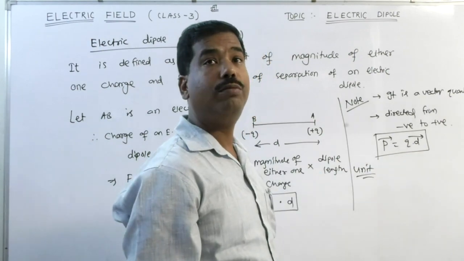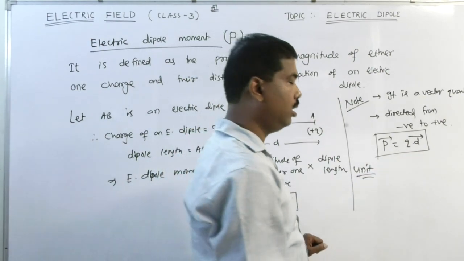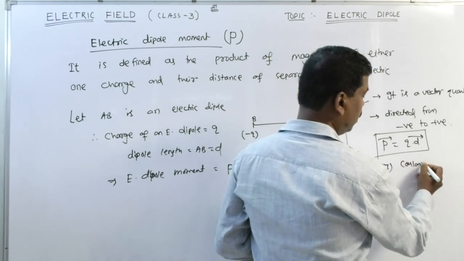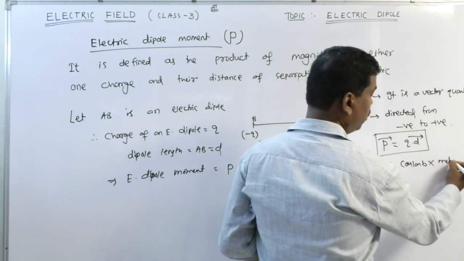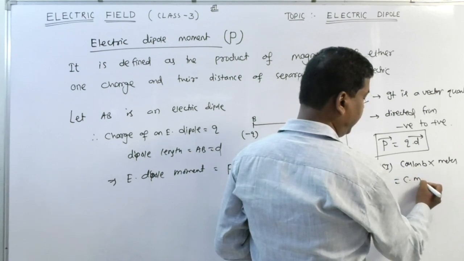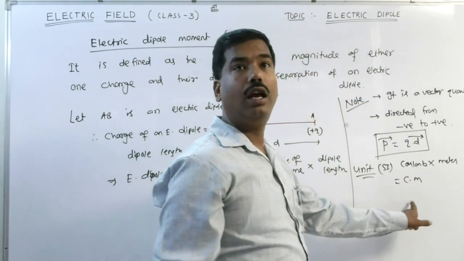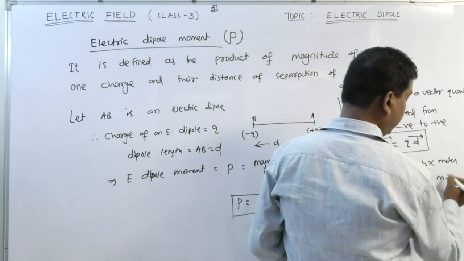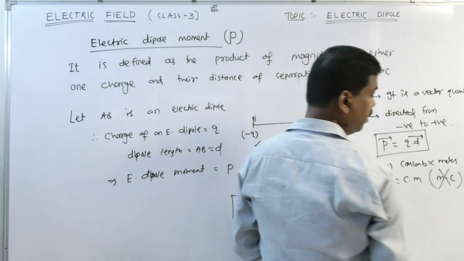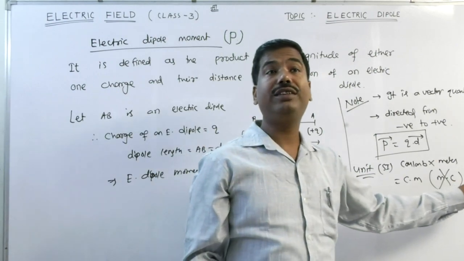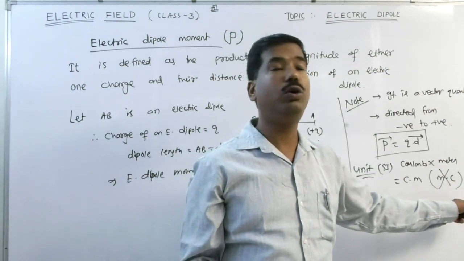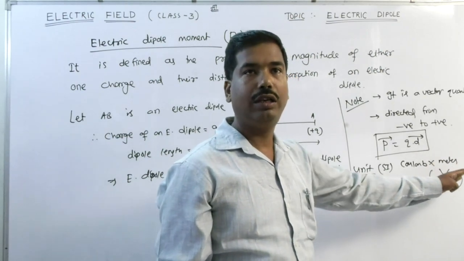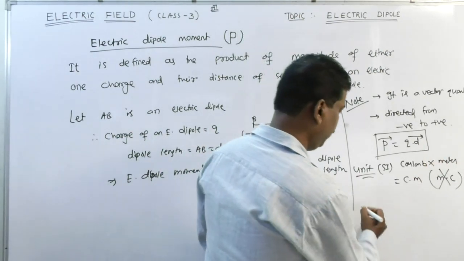Its unit: charge is coulomb, distance is meter. So whenever we express it in SI, that is coulomb into meter, or I can write it as C dot M. But we cannot express it as M dot C, because MC means millicoulomb. It will represent the millicoulomb. So MC will not occur or does not take dimension.